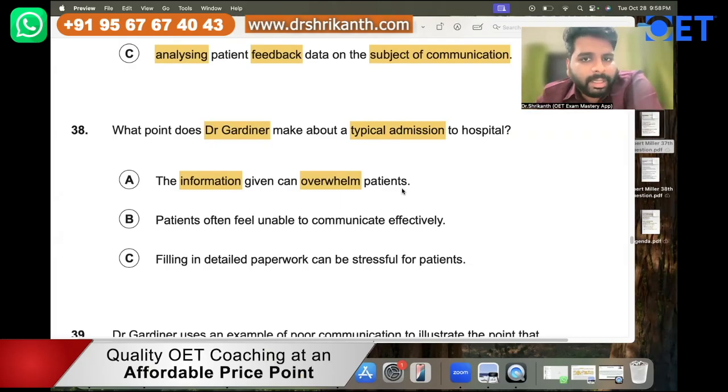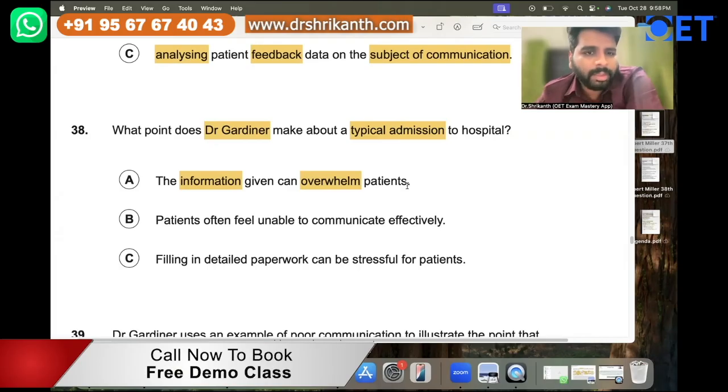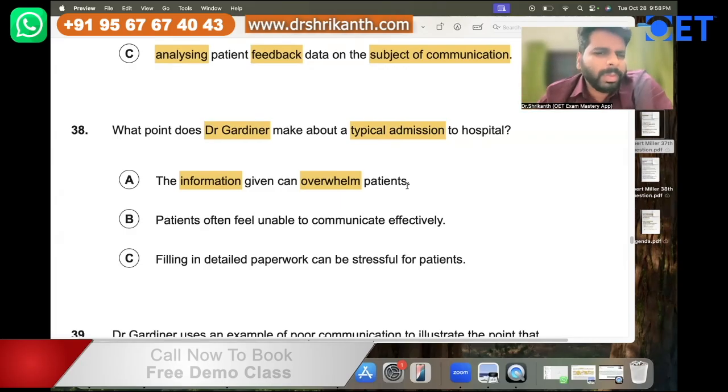So here he is telling when a person is coming to get admitted to the hospital, the information given, so the staff is giving information. So all this information is just too much for the patients. Okay, it is just too much for the patients. That is what answer option A is telling.